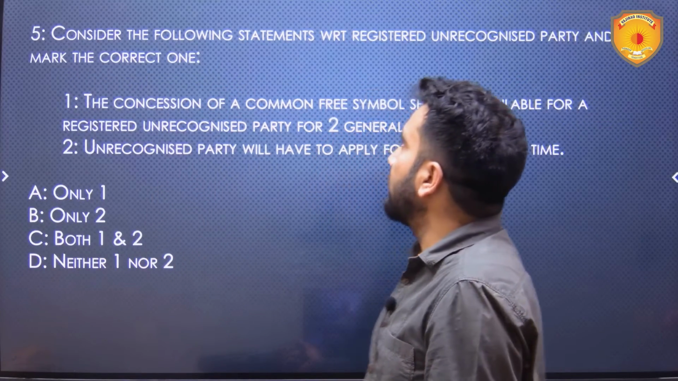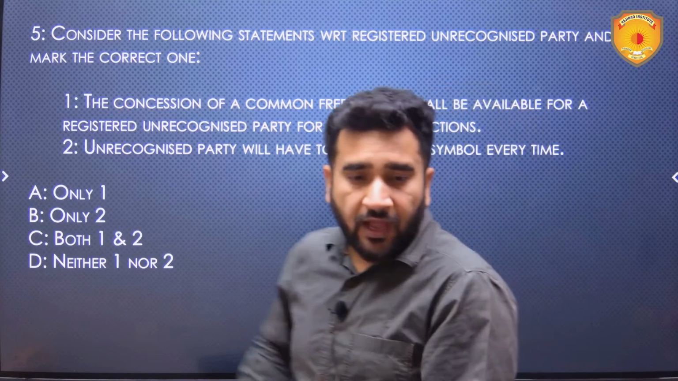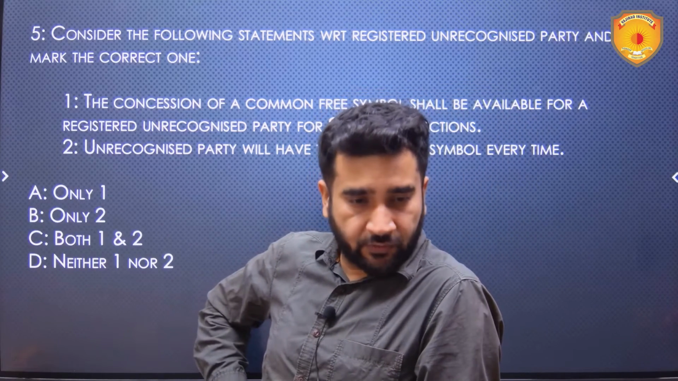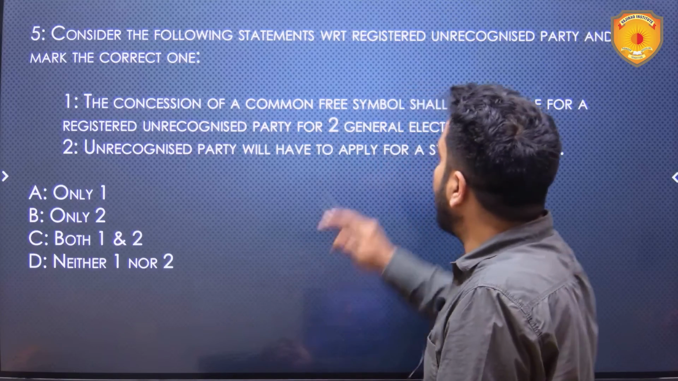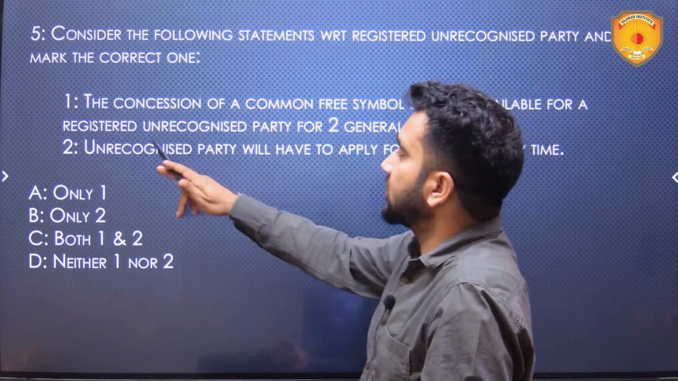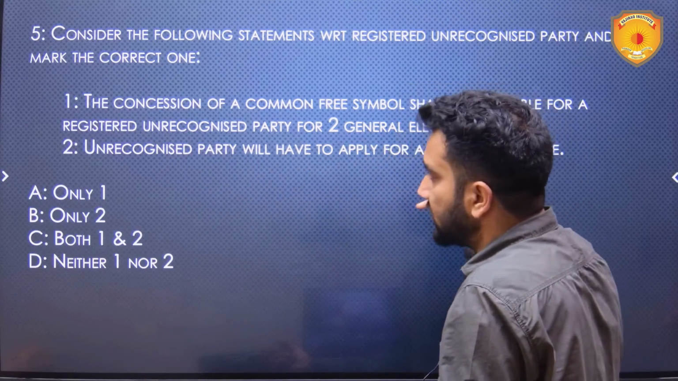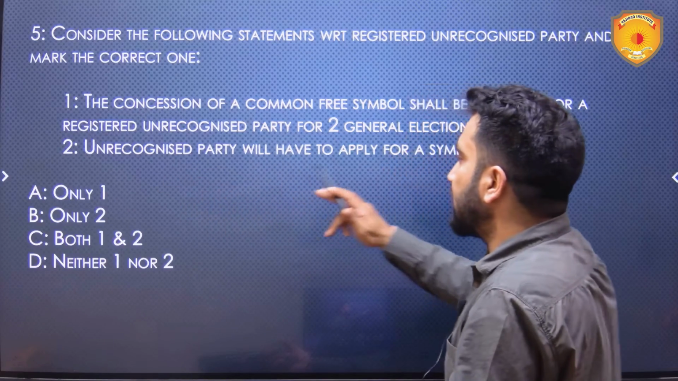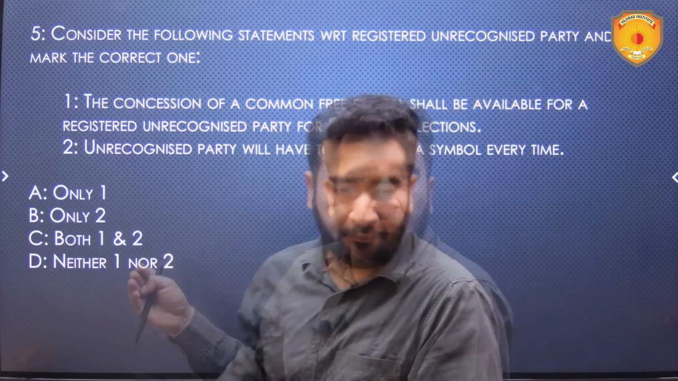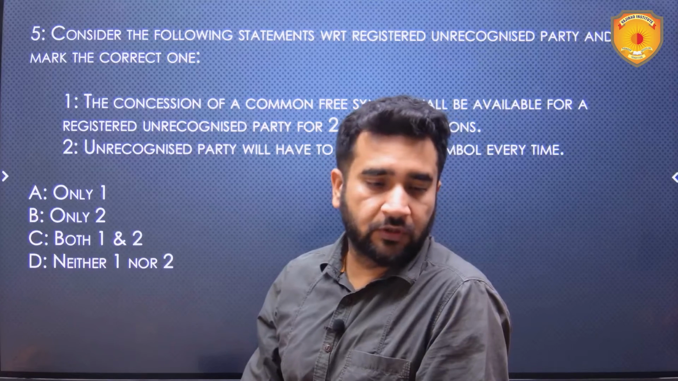And last is, consider the following statements with respect to registered, unrecognized parties and mark the correct one. First is, the concession of a common free symbol shall be available for a registered unrecognized party for 2 general elections. Second is, an unrecognized party will have to apply for a symbol every time. Only one, only two, both, or neither.